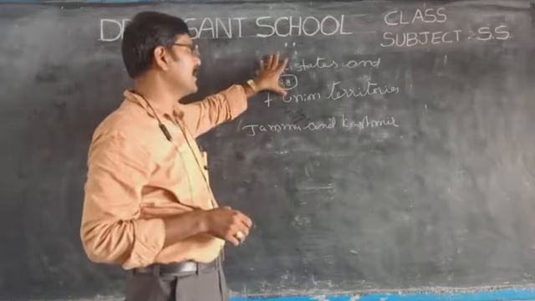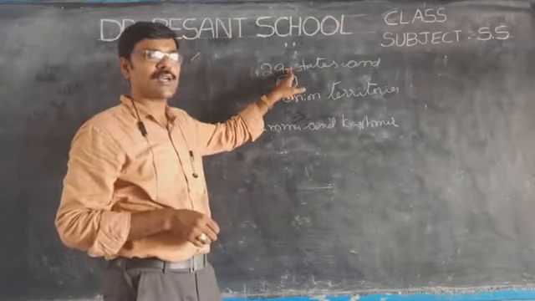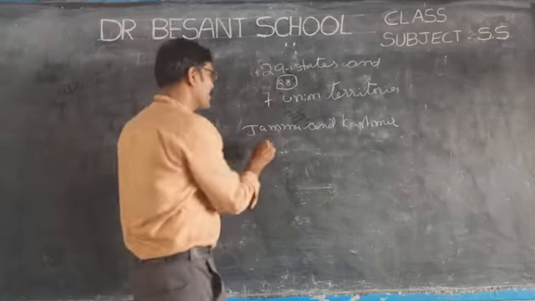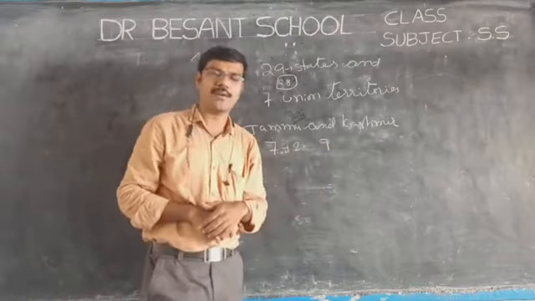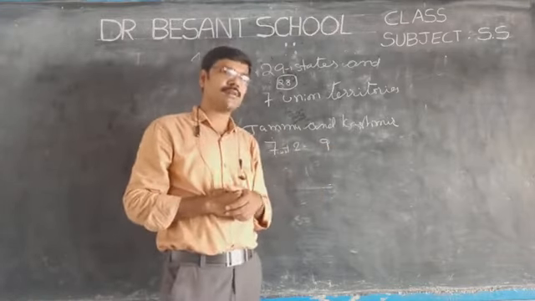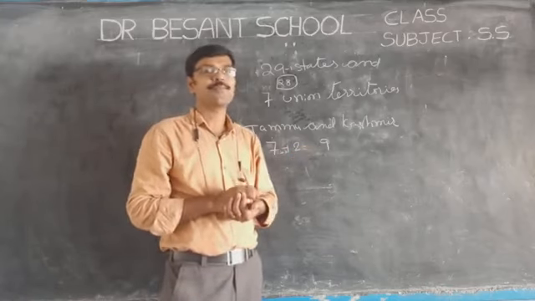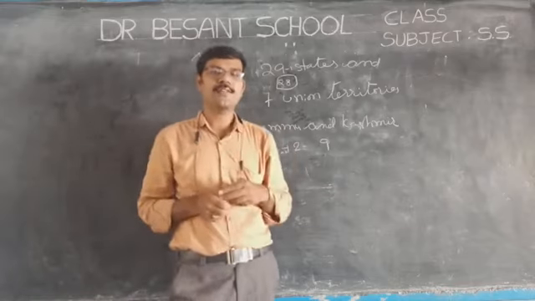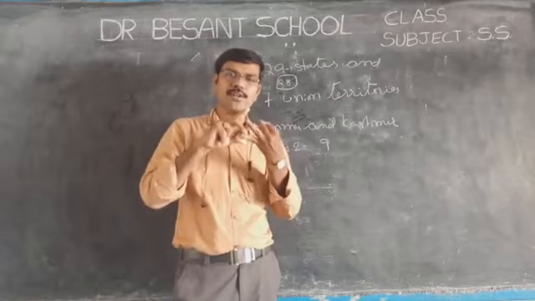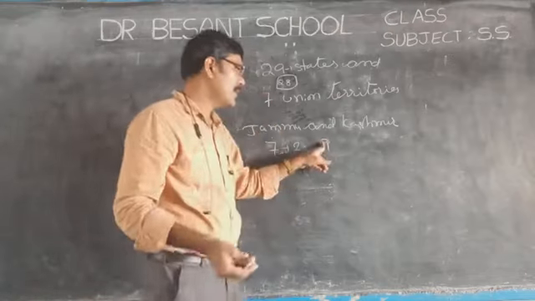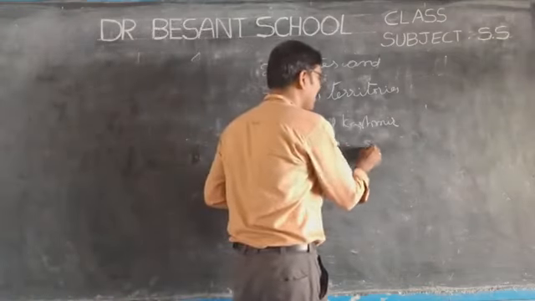Okay, children, 28 states. Then come to the number of union territories. Those 2 union territories, Jammu and Kashmir and Ladakh, must be added to this one. So 7 plus 2. How many are there? 9 union territories. And in this number of 9 union territories, again the central government merged 2 union territories. They are Daman and Diu and Dadra and Nagar Haveli. These 2 union territories are merged. So 9 minus 1 is equal to 8.